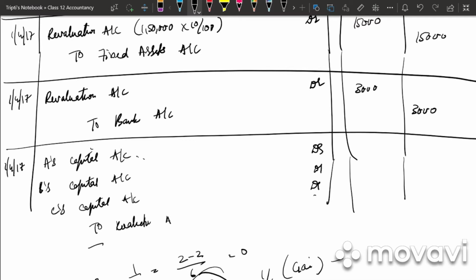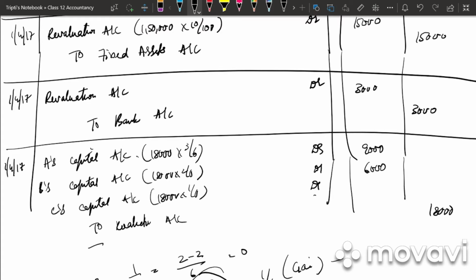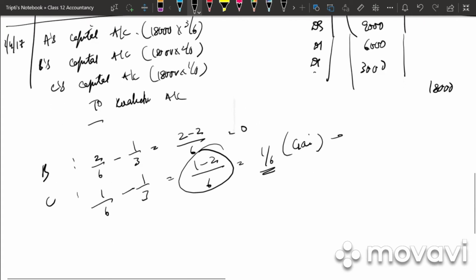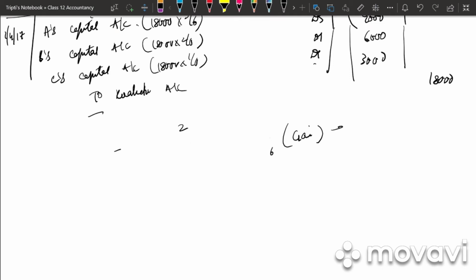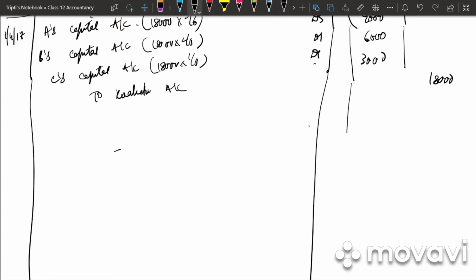So what is the total of the revaluation account? It is 18,000. A will be 18,000 into old ratio 3 by 6, that will be 9,000. B is 18,000 into 2 by 6, that is 6,000, and C is 18,000 into 1 by 6, that is 3,000. So write down the narration: loss on revaluation transferred to partners' capital account.